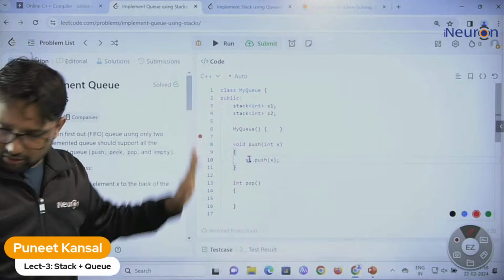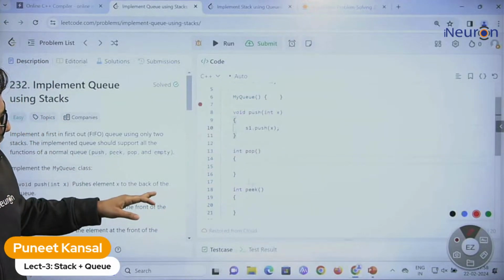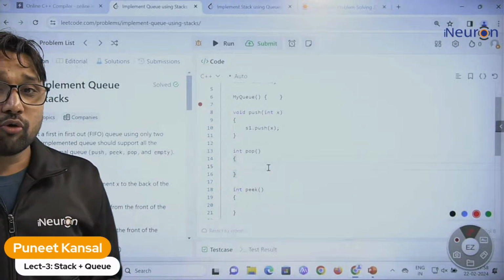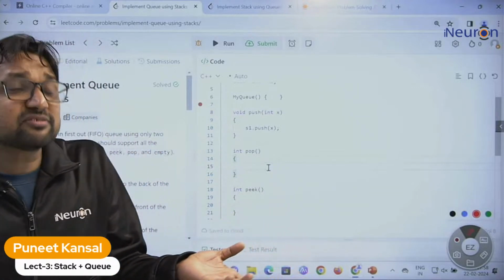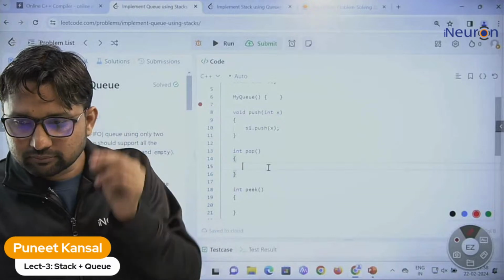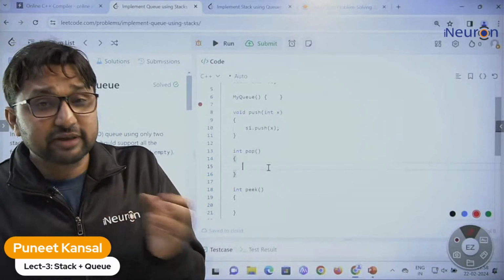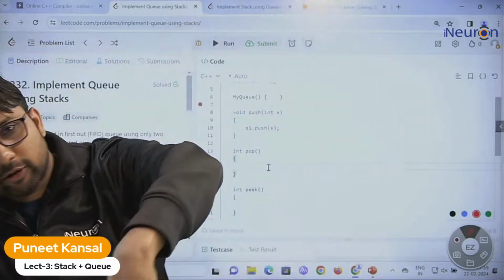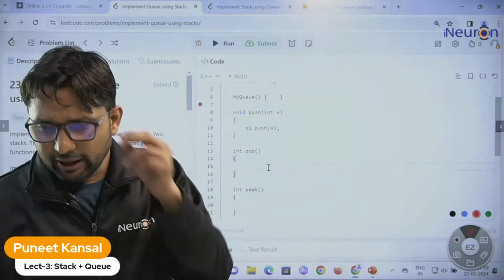What about pop? Now the pop function is there. We want to delete the top element, so we will delete from the stack 2. But if stack 2 is empty, then we will take all the elements from stack 1 and put them into stack 2. Then we will delete. Okay. Any question you can ask me.